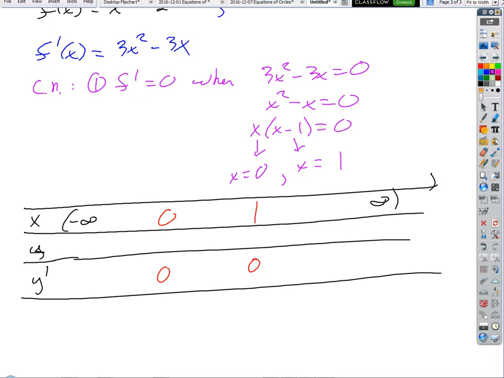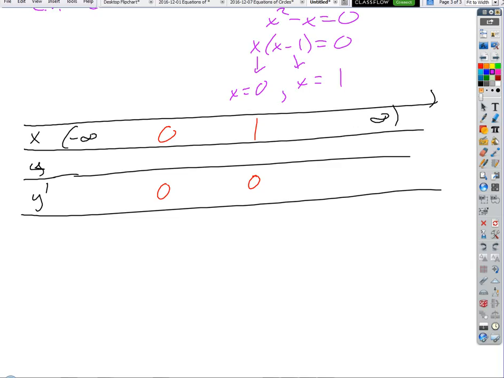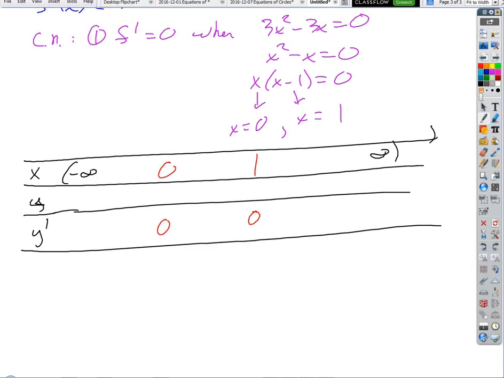Okay, so now those might or might not be critical numbers. How are we going to test? Well, we could plug them in and find y values, couldn't we?